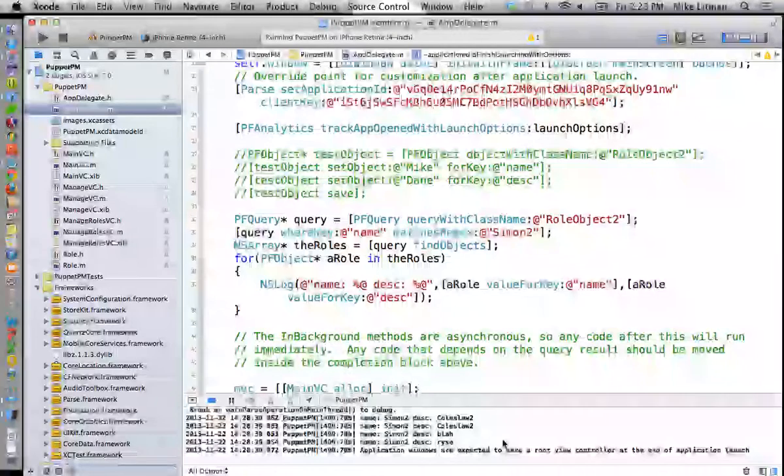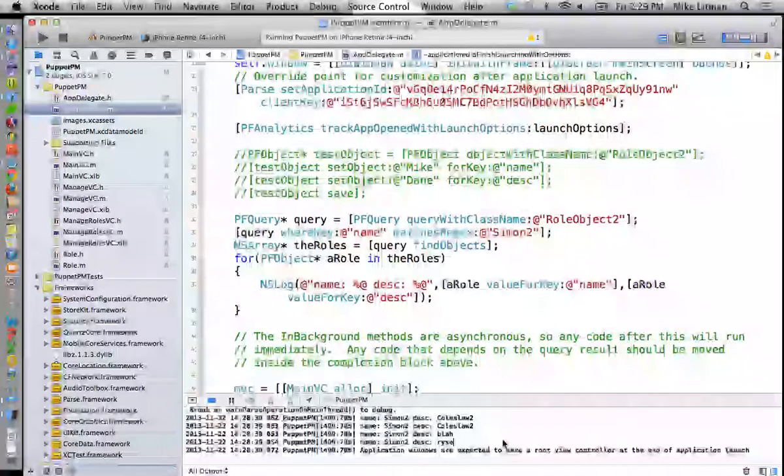Now, we have an issue here though. For our Puppet PM, if we have 10 people using this app, each person is going to have their own version, their own role objects associated with their app, right? So if I'm using the app, I might create 3 roles inside of my app that I want to store to the cloud.